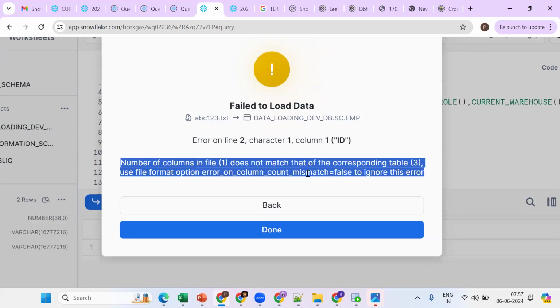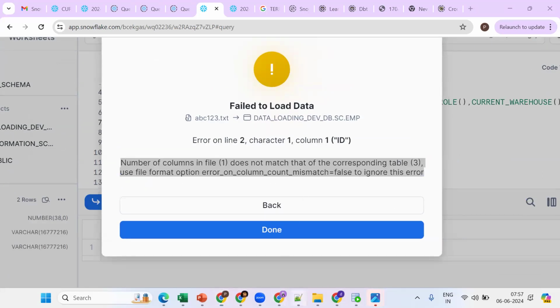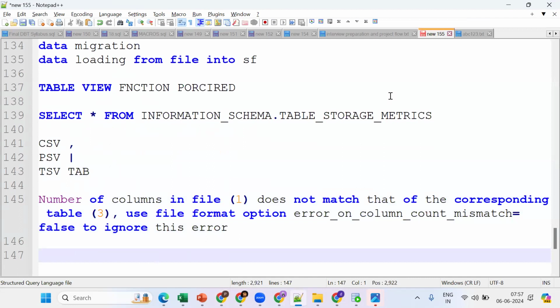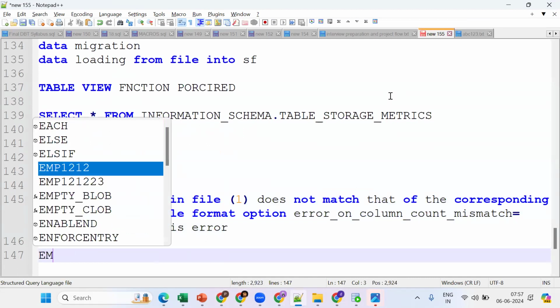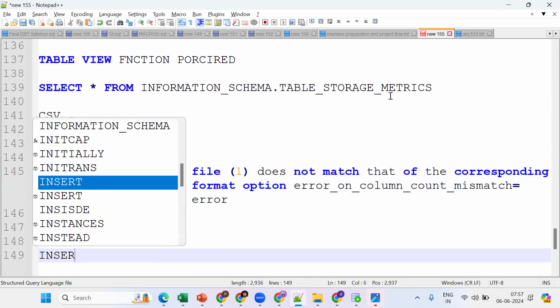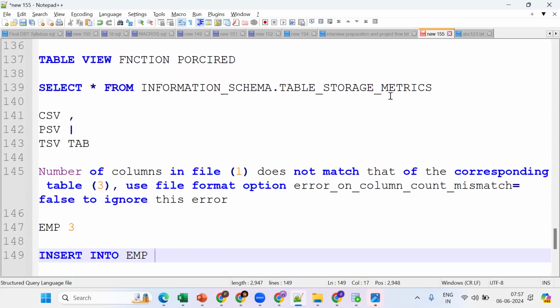See what exactly it means. Can anyone tell me? What exactly does it mean? Number of columns in the file. See, simple thing. Suppose I have an EMP table. It has 3 columns. Okay, see, insert into EMP values 1. Tell me, will it work? No, it won't work.